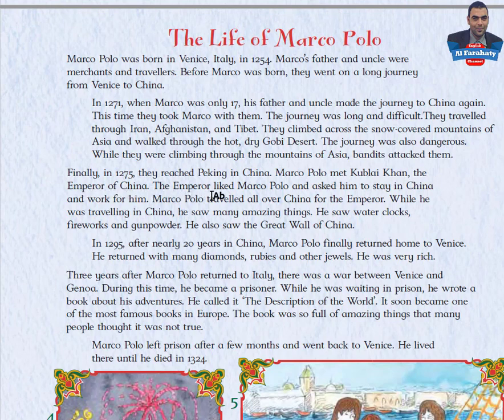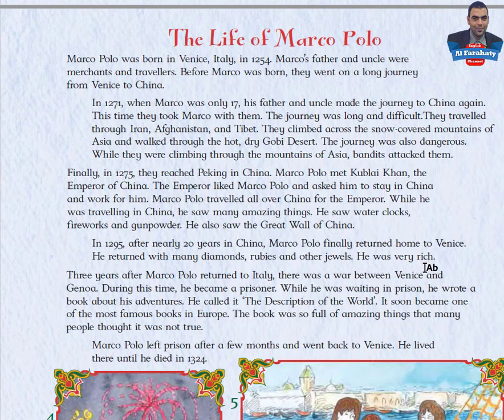The Emperor liked Marco Polo and asked him to stay in China and work for him. Marco Polo travelled all over China for the Emperor. While he was travelling in China, he saw many amazing things. He saw water clocks and fireworks and gunpowder. He also saw the Great Wall of China. In 1295, after nearly 20 years in China, Marco Polo finally returned home to Venice. He returned with many diamonds, rubies and other jewels.